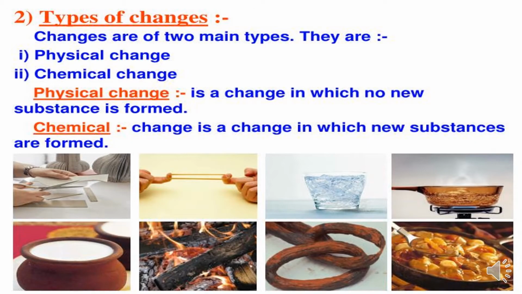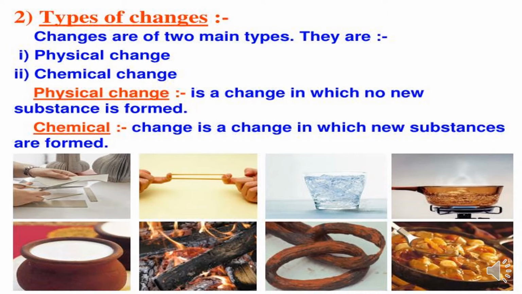These changes that you see in your day-to-day life are classified mainly into two types, that are physical changes and chemical changes. Now, physical change is a change in which no new substance is formed, and chemical change is a change in which new substances are formed. Alright, so in the first line that you see, that is stretching of the rubber band or cutting the paper, melting of ice, boiling of water, these all things, there are no new products which are formed. No new substance is being formed here. So these are all physical changes.